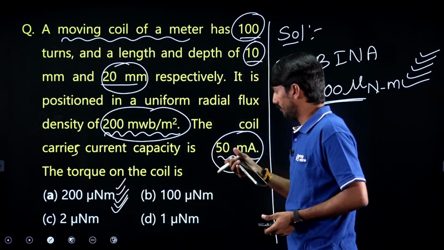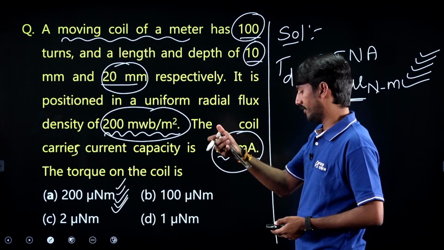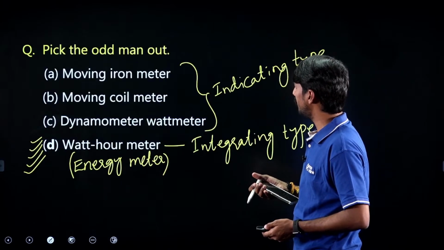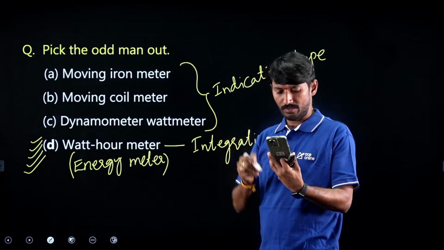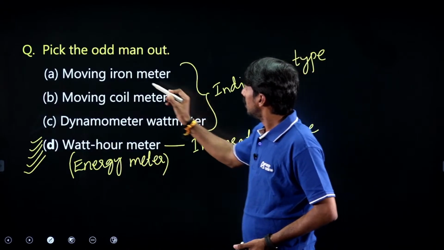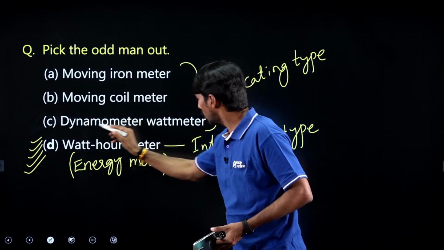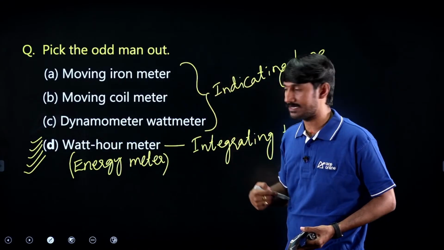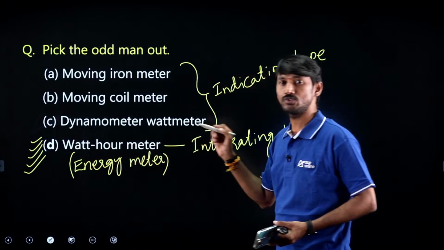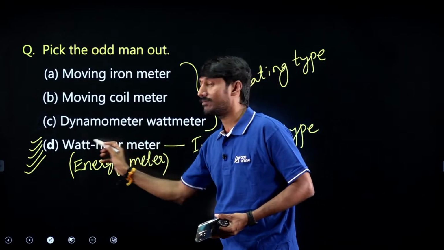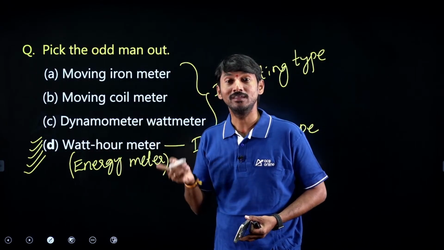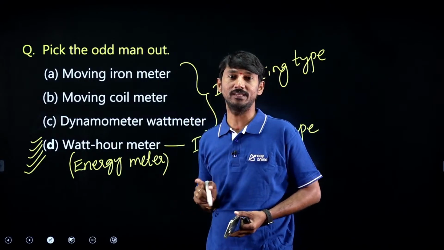Okay, I am going back to the previous question because one student is asking. Moving iron is AC/DC, dynamometer type wattmeter is AC/DC, and the watt-hour meter means induction type. Induction type is only for AC.